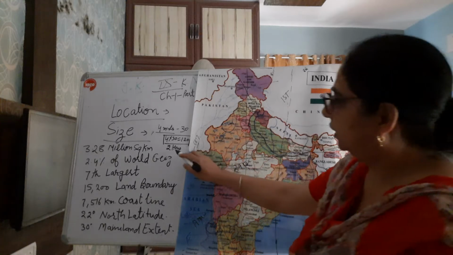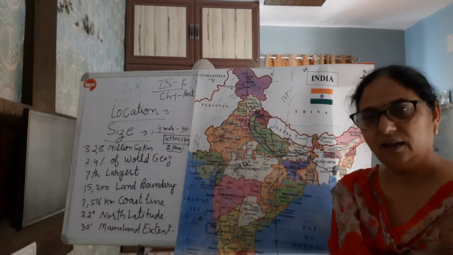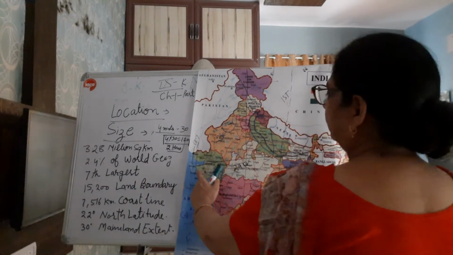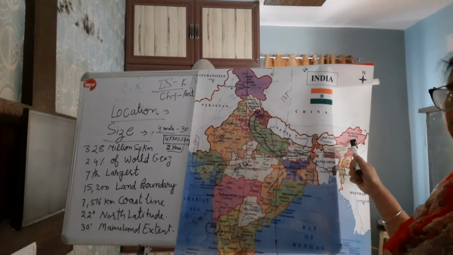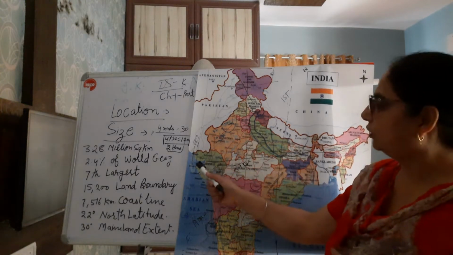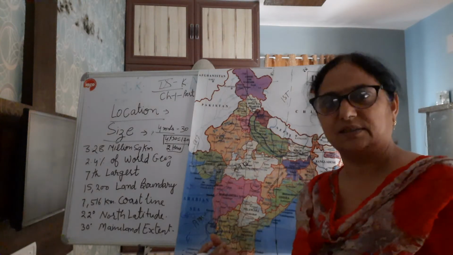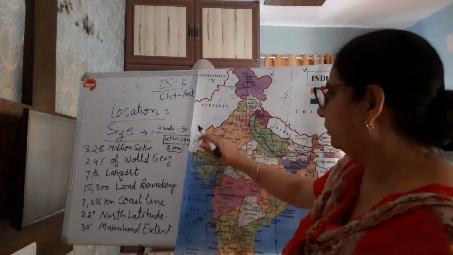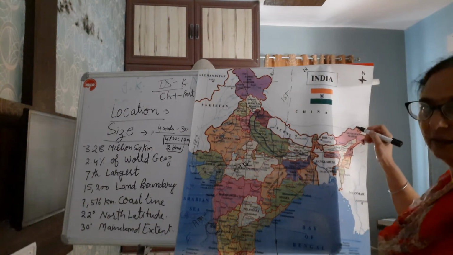And it will take a lag of time of 2 hours. Suppose you started your journey from here, you want to reach there, and it will take approximately 10 hours. You started from here at 1 o'clock.